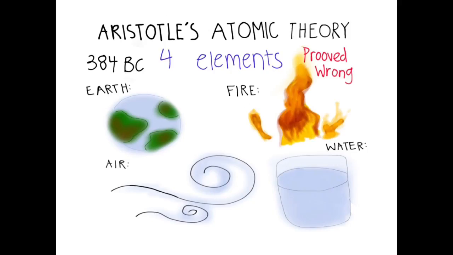Aristotle was born in 384 BC. He was one to not believe in the atomic theory. He thought everything was made of the four elements of matter: earth, fire, water, and air. He was later proven wrong.